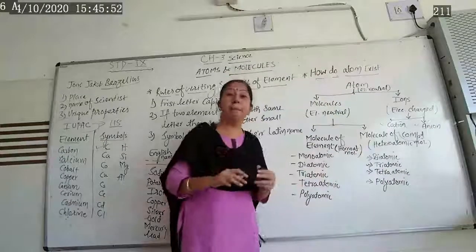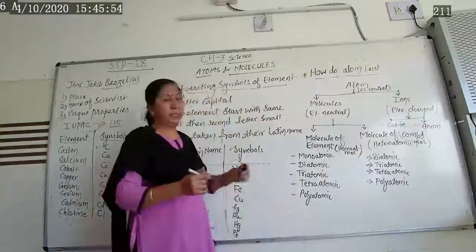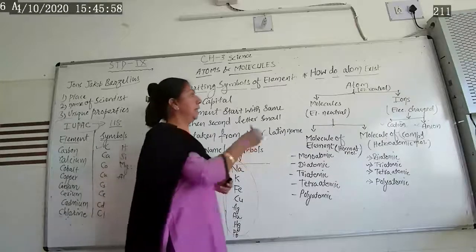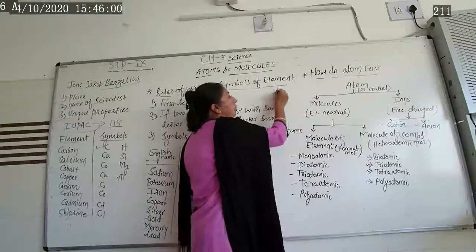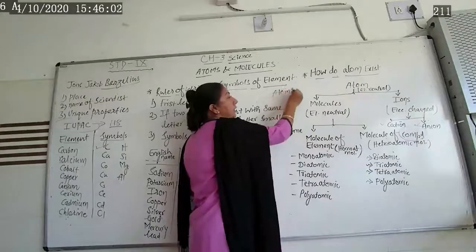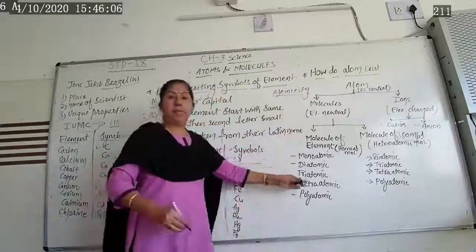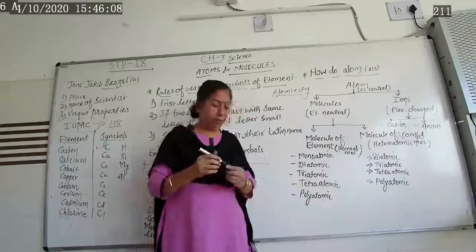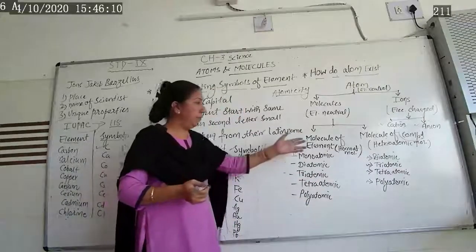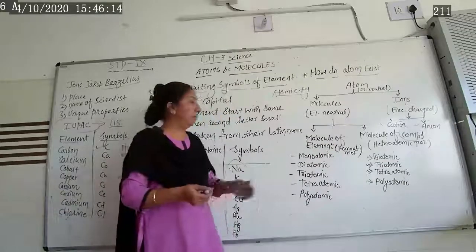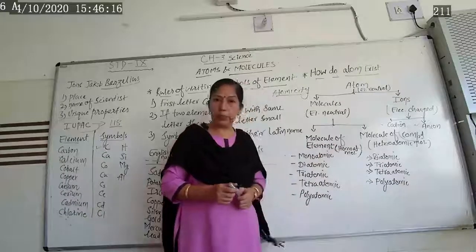Atomicity means what? The number of atoms present in any element or compound is known as its atomicity. Based on this atomicity, this classification is given by scientists. Molecule of element has another name, homoatomic molecule.